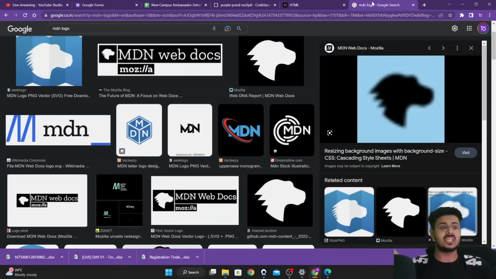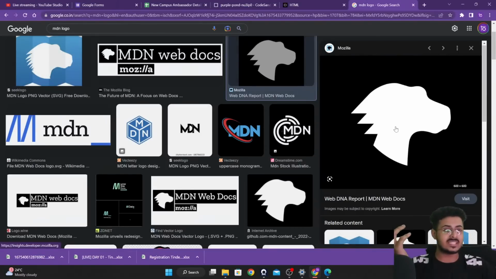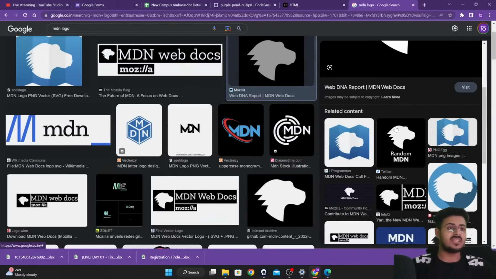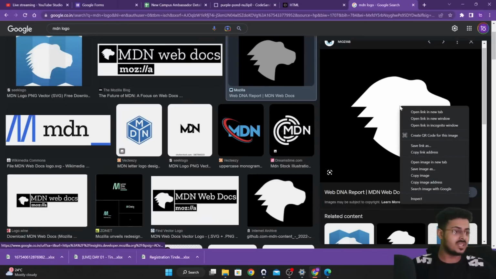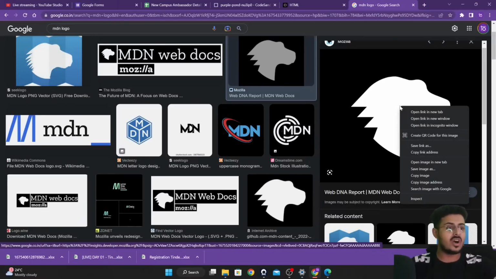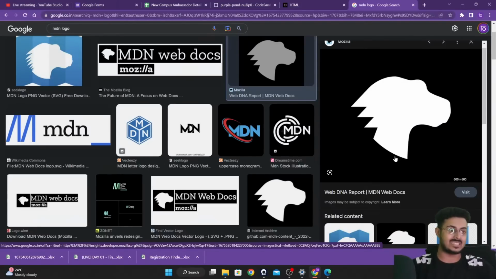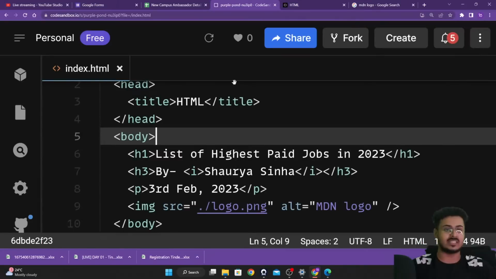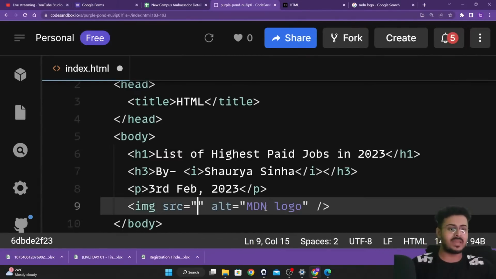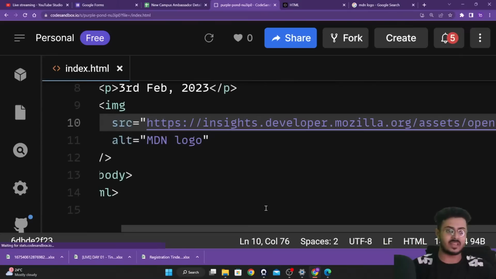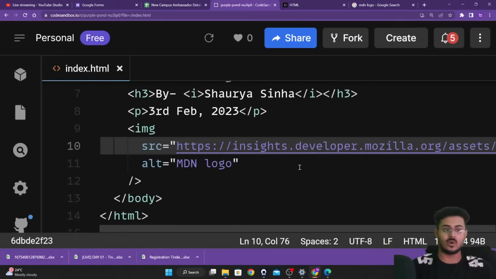Another method of inserting the image is that you can take up the copy of an image as well. Just right click on any image throughout the entire internet, click on copy image address, and paste that inside of the src. You can directly paste this copied image address itself. I hope this will work.